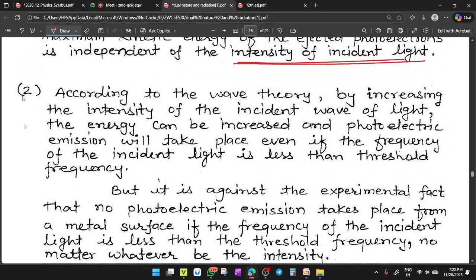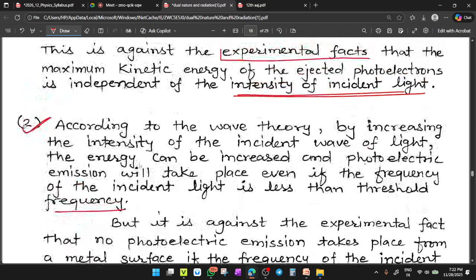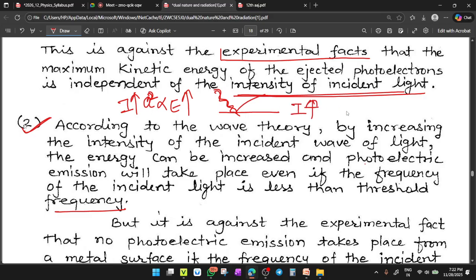Okay, second point of failure. According to the wave theory, by increasing the intensity of the incident wave of light, the energy can be increased and photoelectric emission will take place even if the frequency of the incident light is less than the threshold frequency. Yes. So by the wave theory, if by increasing intensity you can increase amplitude, and by increasing amplitude you can have a greater energy, it means you can fetch out the electron just by increasing the intensity. No way.